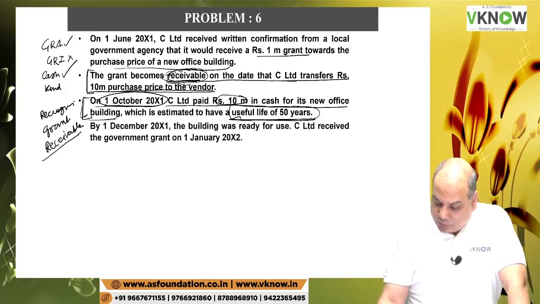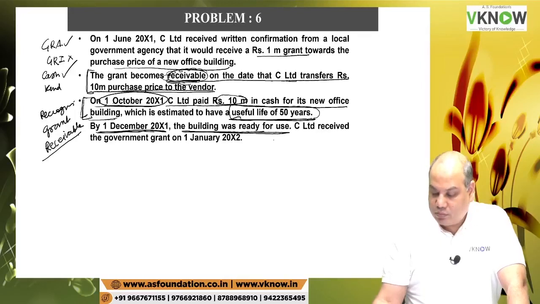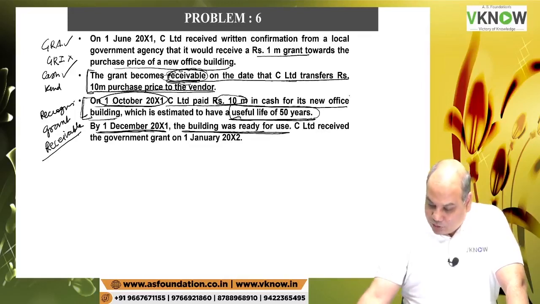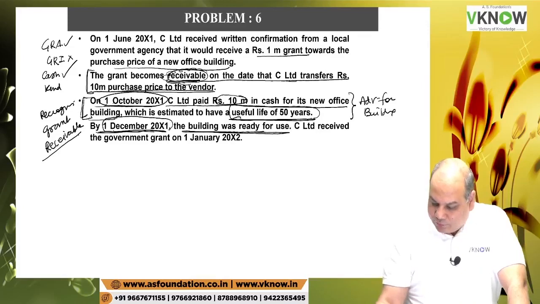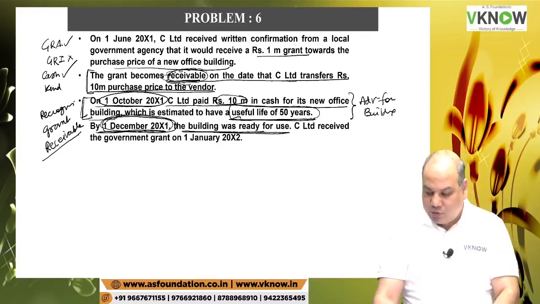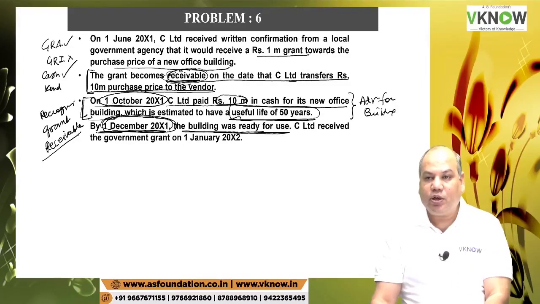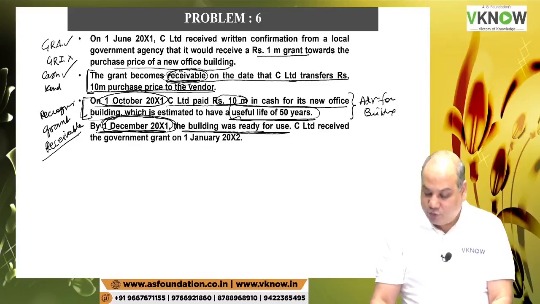Building has a life of 50 years. Then on 1st December 20x1, building was ready for use. Building was ready for use means here we have given the advance for building. Then the construction took place and now the building is ready for use. So depreciation will start from 1st December? Yes or no? Depreciation meter will start from 1st December.